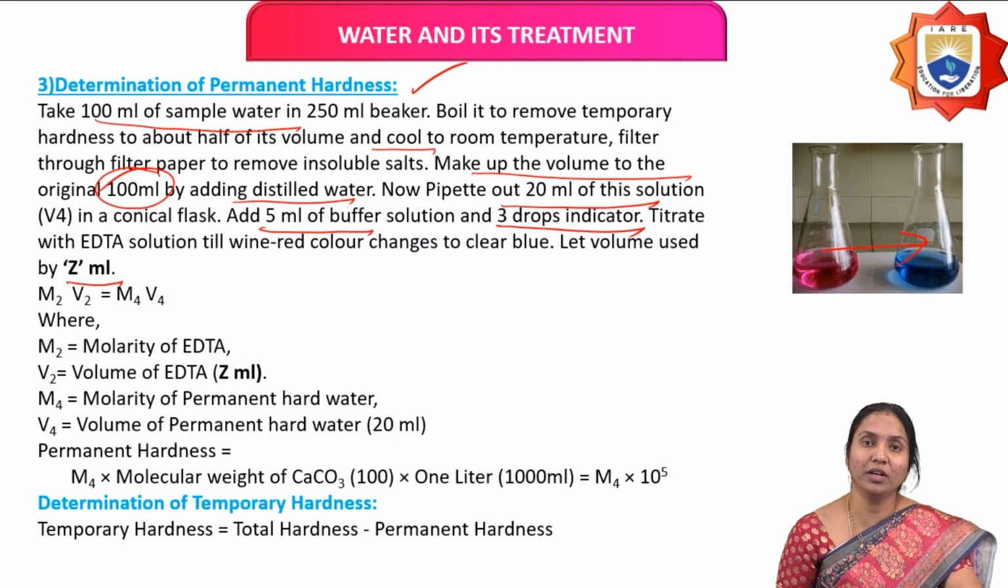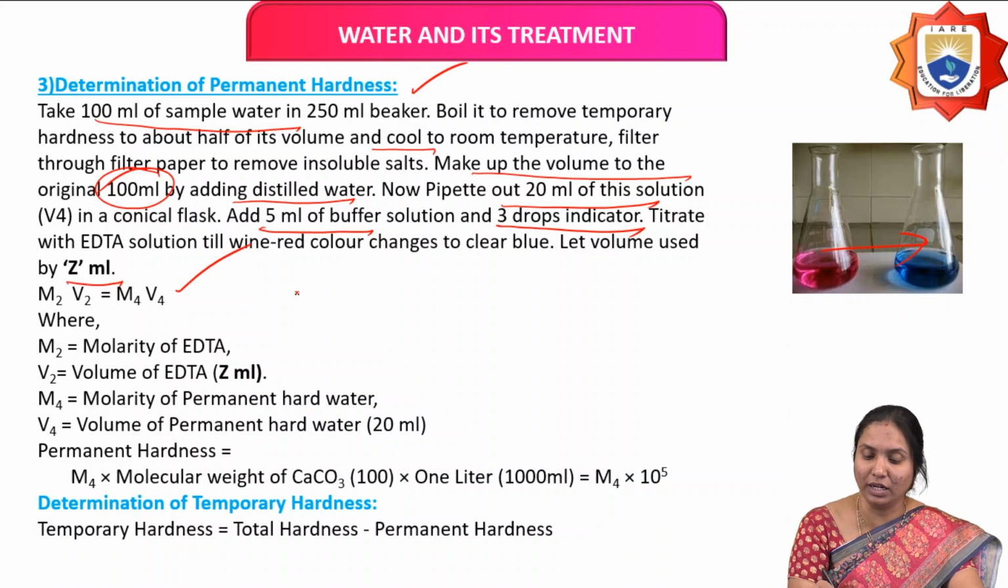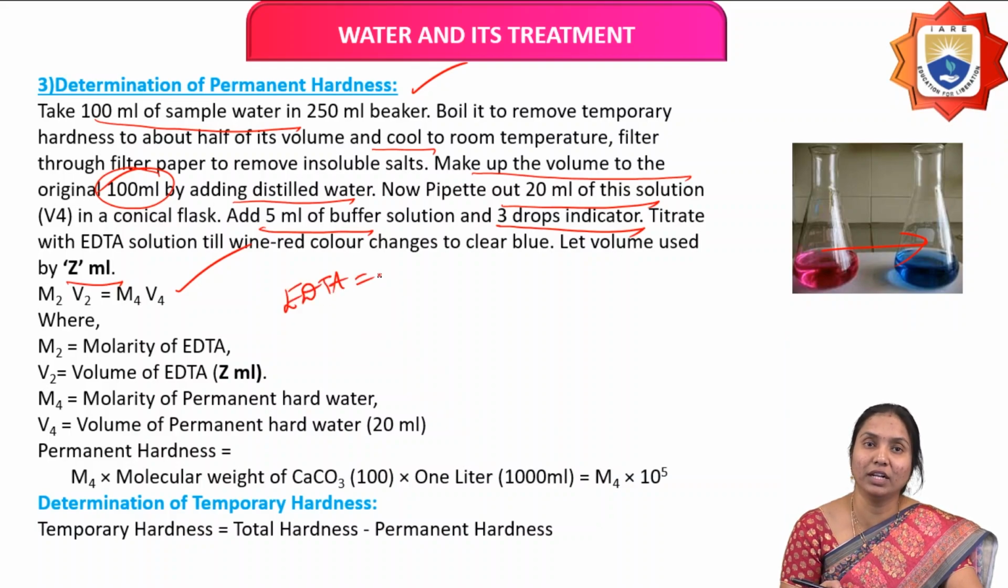What is the formula we are using for this purpose? M2V2 equals M4V4, where M2V2 is related to EDTA and M4V4 is related to the permanent hard water.